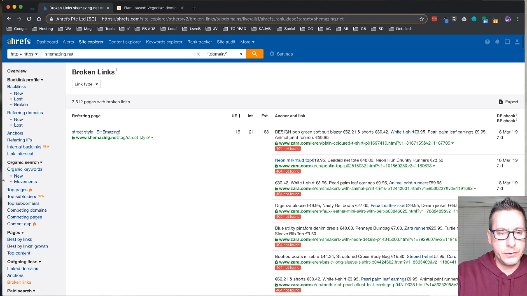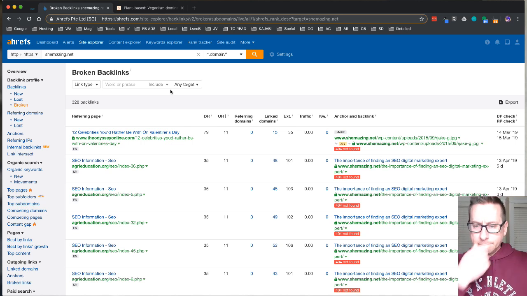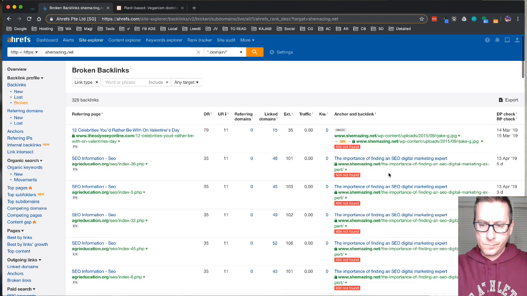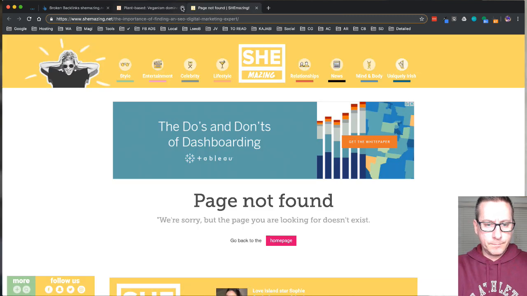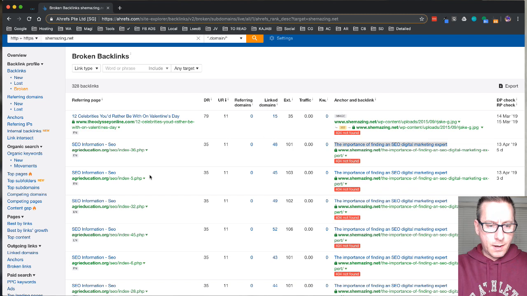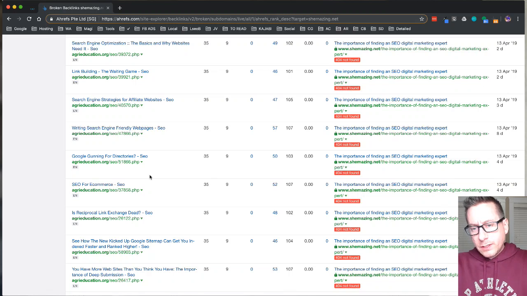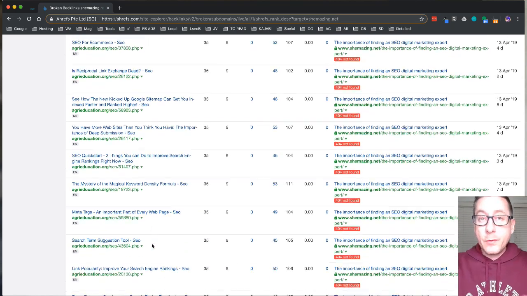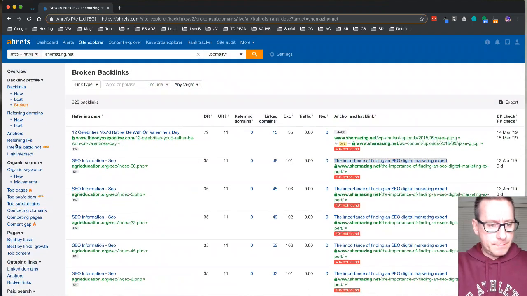Now, another thing that we can do is look at any broken backlinks that they have. For example, this is where external websites are linking to this website, to a dead page, which is how we found this page in the first place. So that looks good, and I'm not going to go into that.